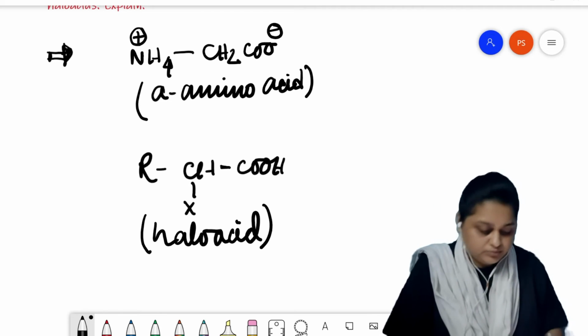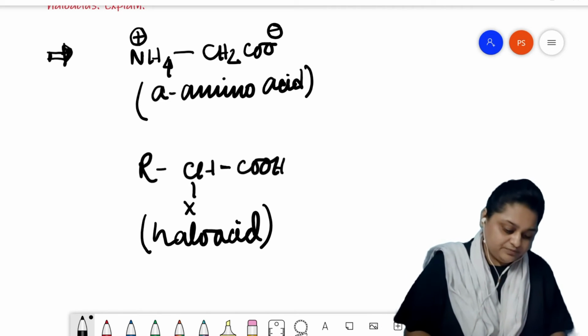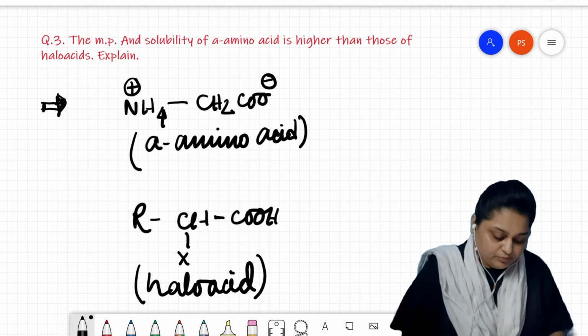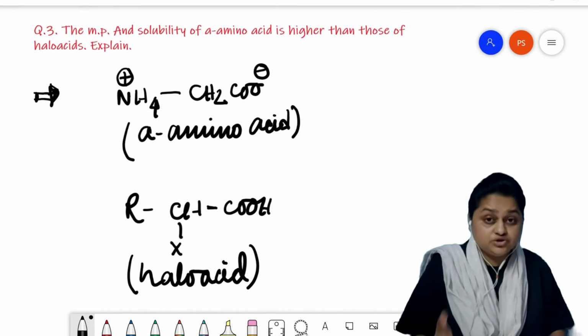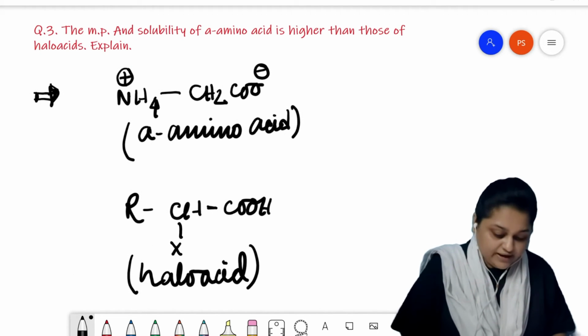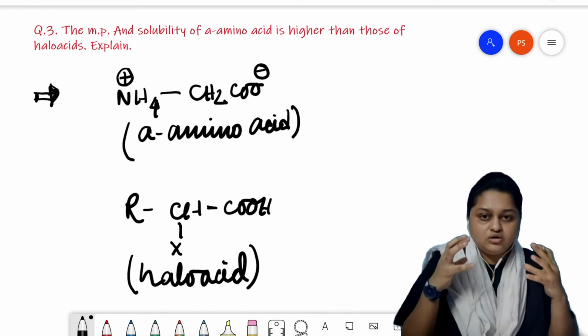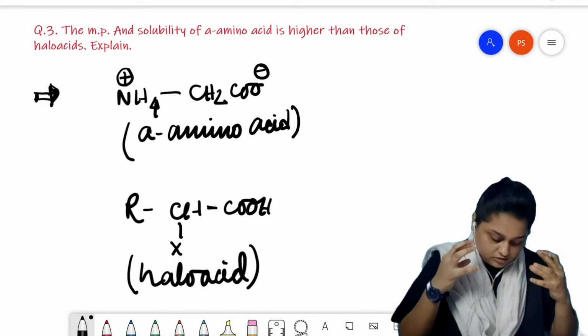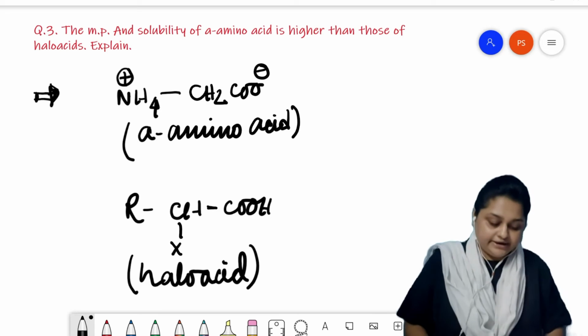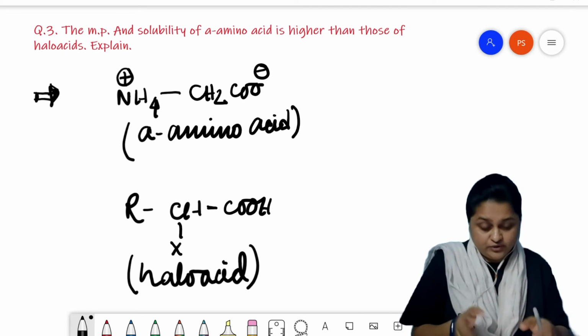Now, both alpha amino acid and halo acid are polar in nature, but the polarity of alpha amino acid is much more compared to the halo acids, because two complete poles have been created in the alpha amino acids in ionic form.